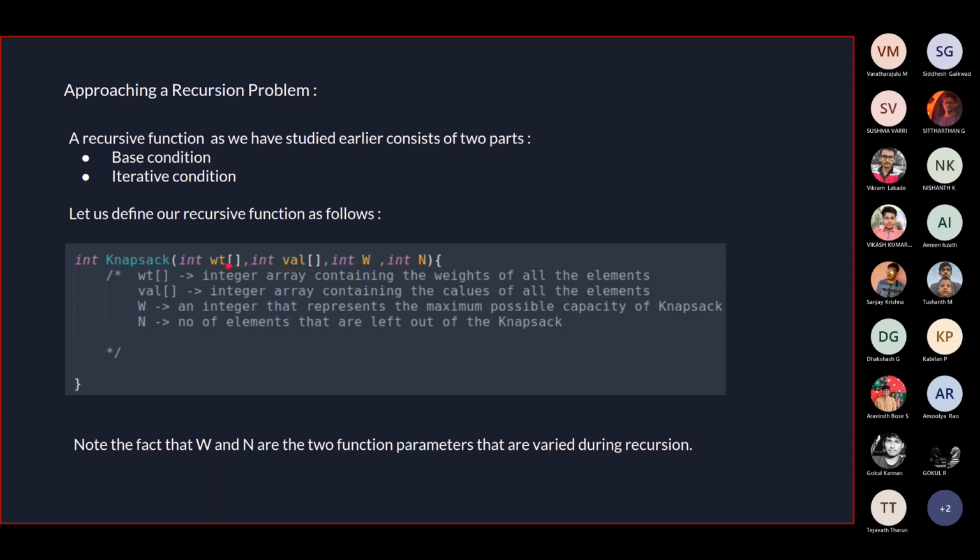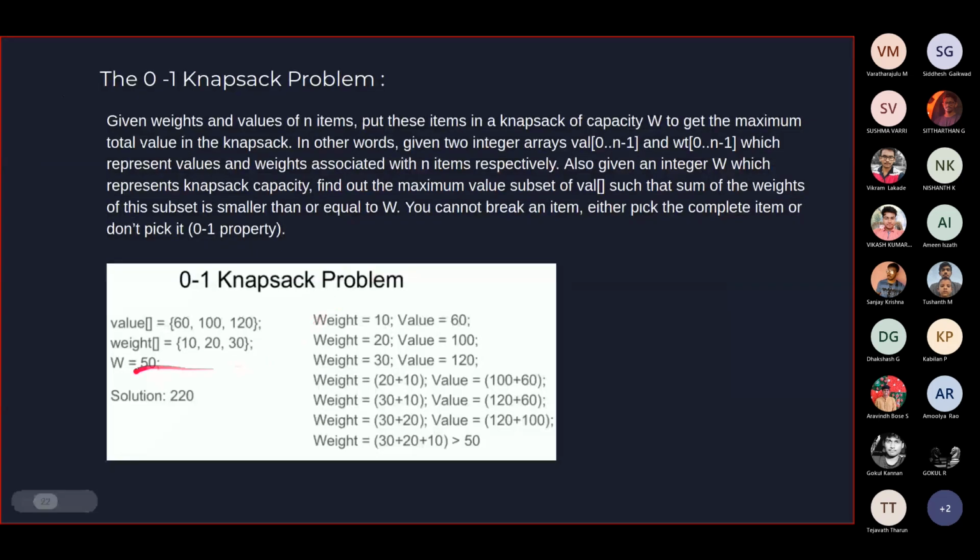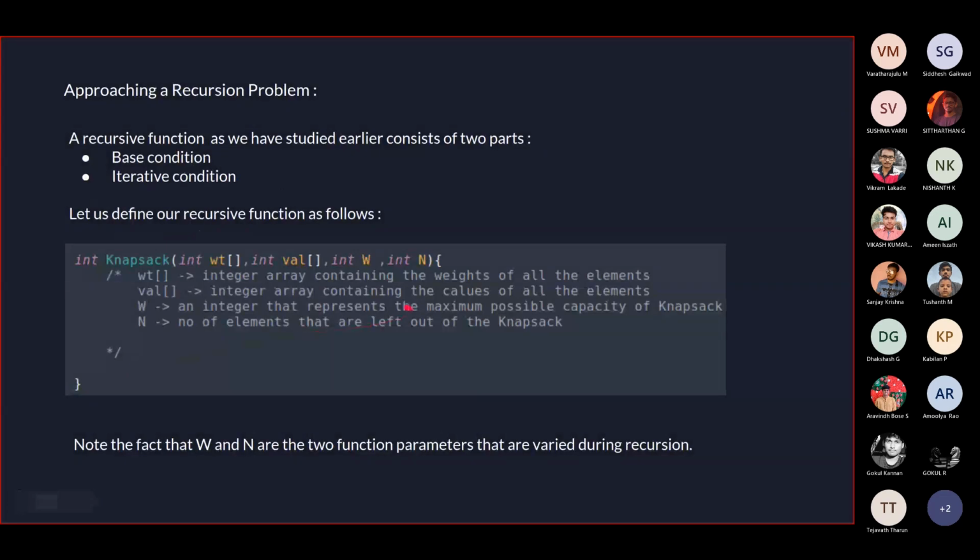So now one thing we have to note over here is the weight array and the value array. These are two constant function parameters which are going to be passed, and the capacity and the number of items which are left are the two which are actually going to be varied. What I mean by varied is, don't confuse this W with this W. Let's say that you have a bag of 10 kg, so initially its capacity is 10 kg. Now you have added contents worth 5 kg. So the capacity left inside the bag is now 10 minus 5, that is 5 kg. It's not 10 kg anymore. So in that aspect, it does vary.